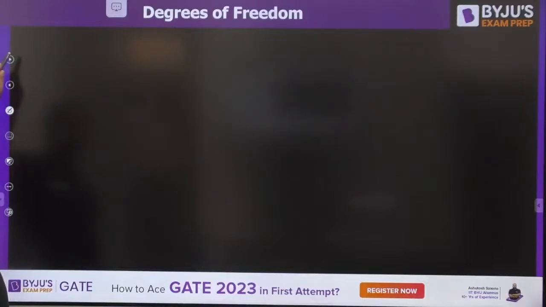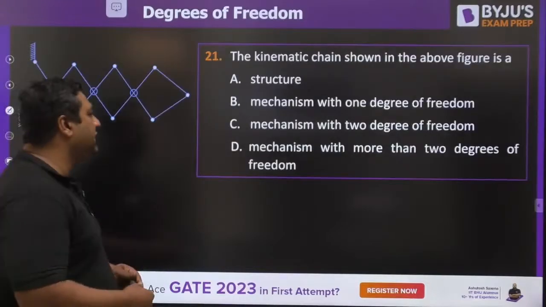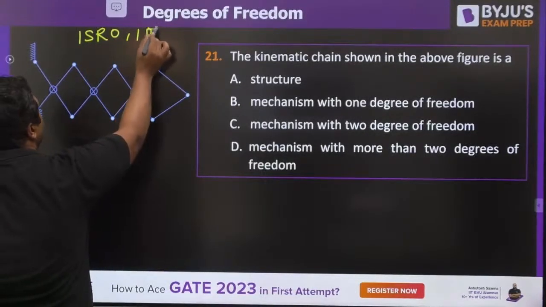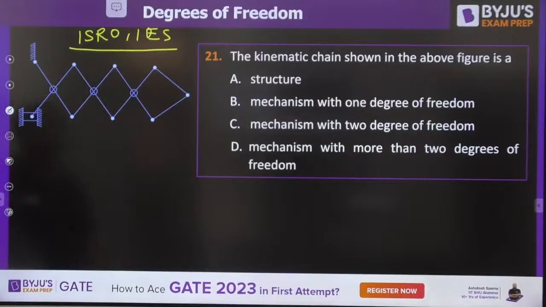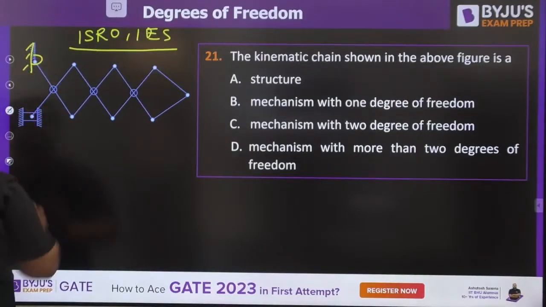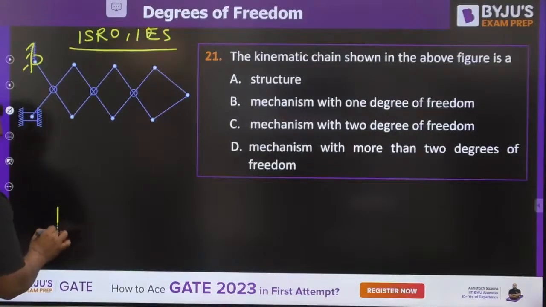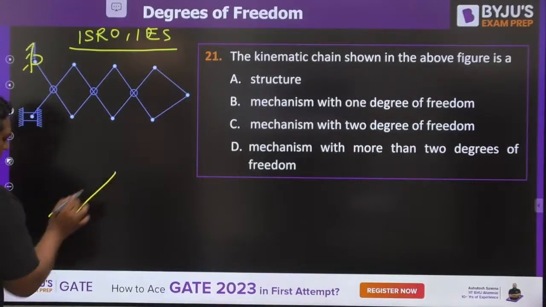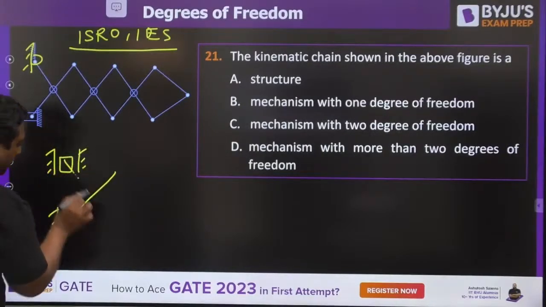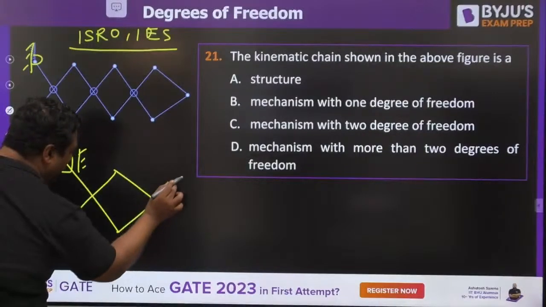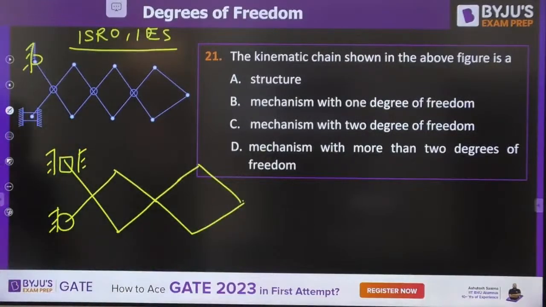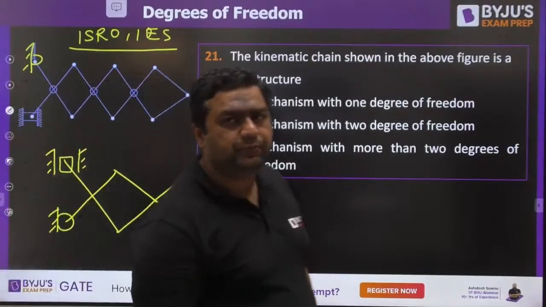These were the questions. We are now going to solve this question, and this question has been asked in the ISRO and IES examinations. So this is a very good question. Here this is a turning pair. I would be reframing this question in this way. This is a turning pair like this. There is a slider. The same question I am making on the figure. You need to find out the degree of freedom for this.